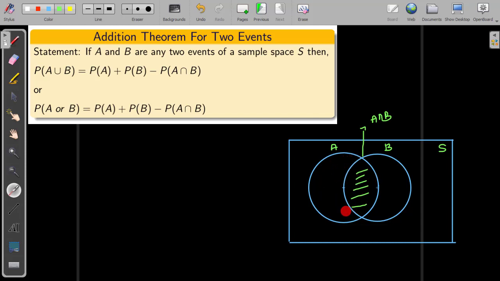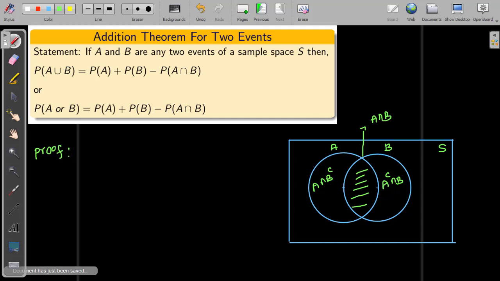This leftover area on this side is A intersection B complement. This area is A complement intersection B. Now, using this Venn diagram, we are going to prove that the probability of A union B equals the probability of A plus P of B minus P of A intersection B. Here P stands for probability. The proof is as follows.